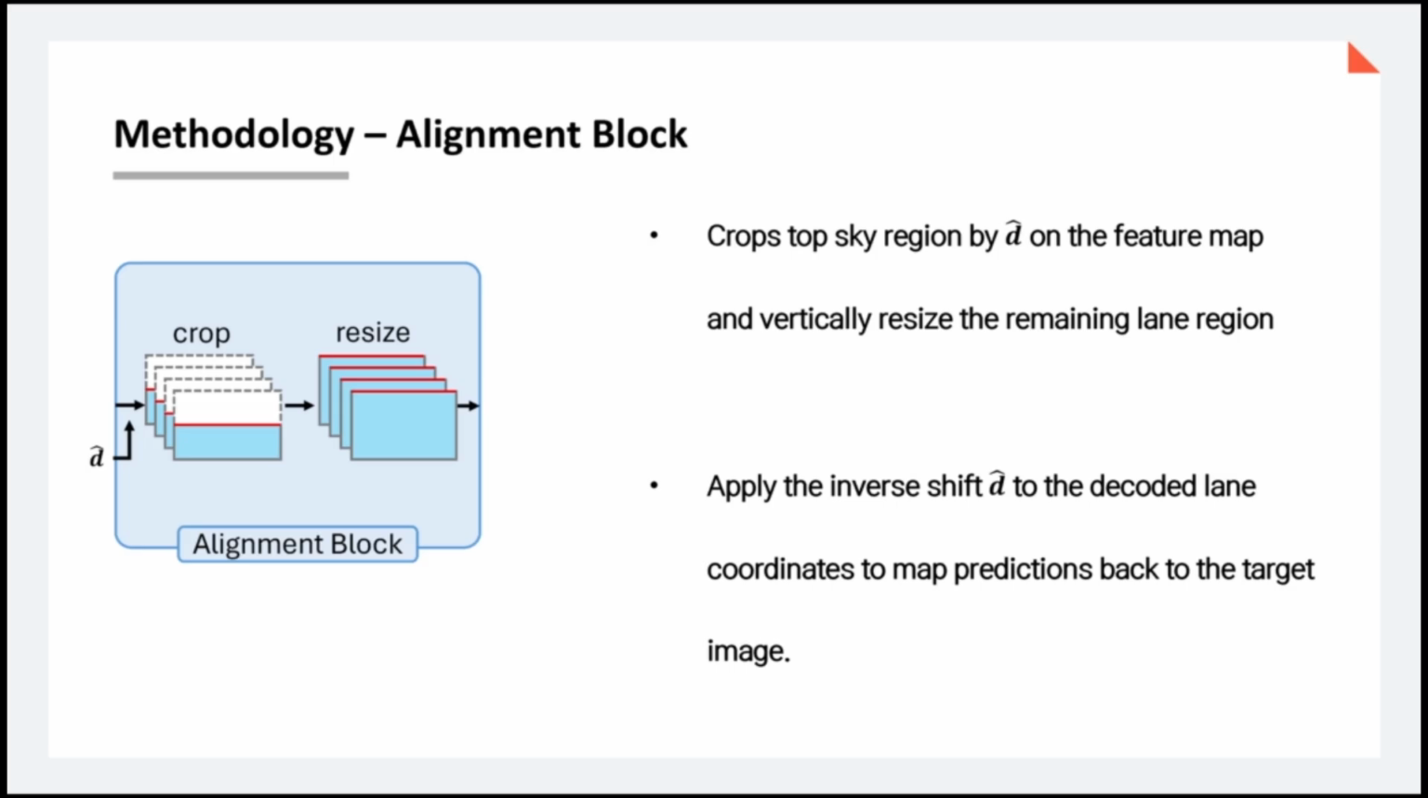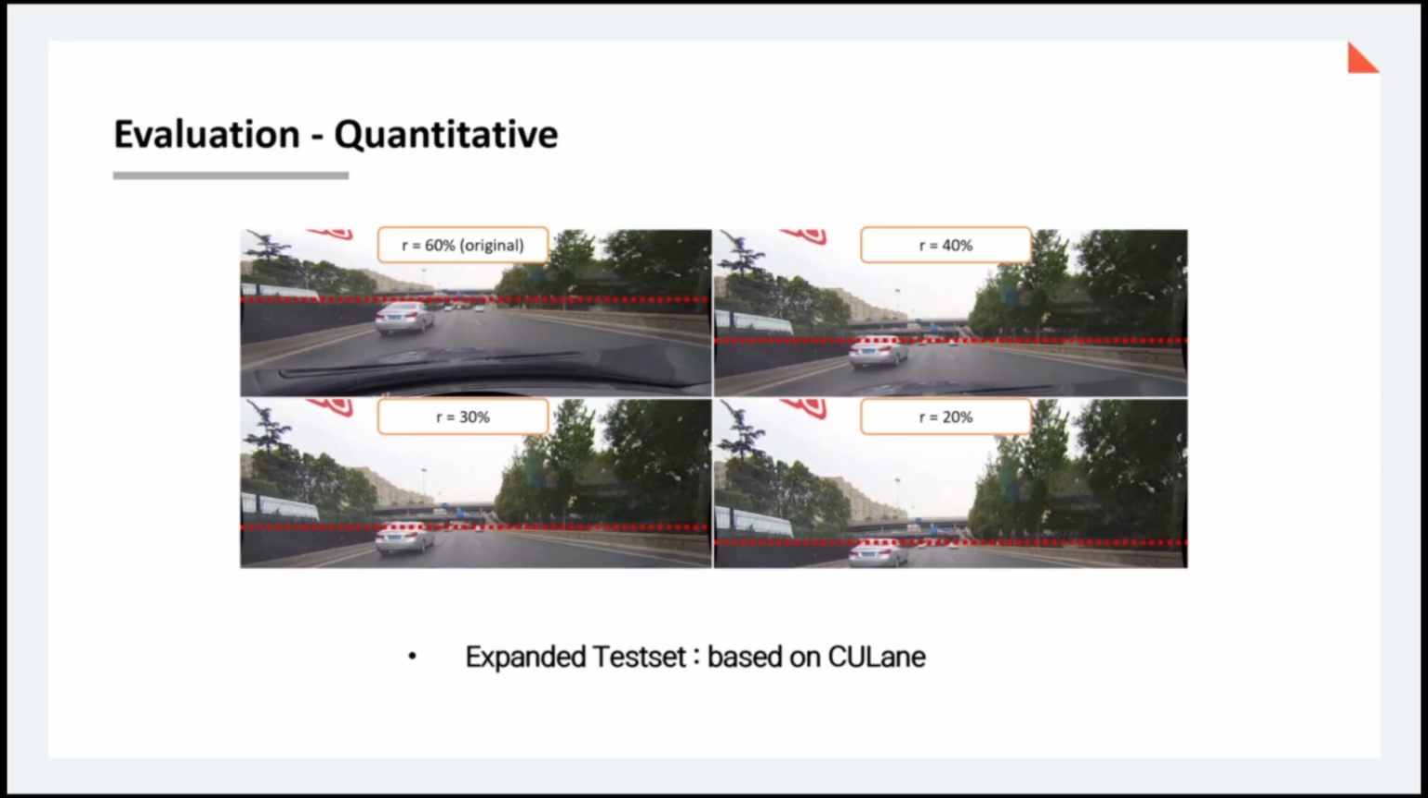Using the predicted D hat from the offset head, the alignment block performs crop and resize on the feature map to make its distribution similar to that of the source domain. Next, I will explain our evaluation.